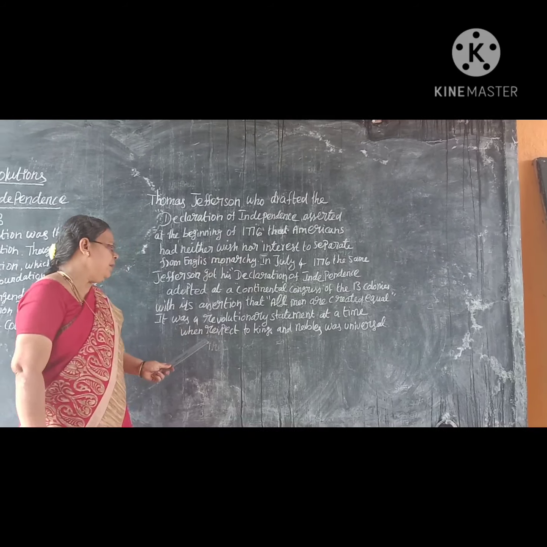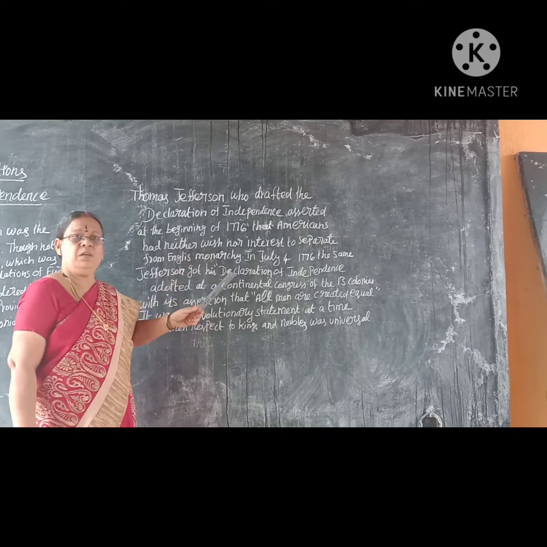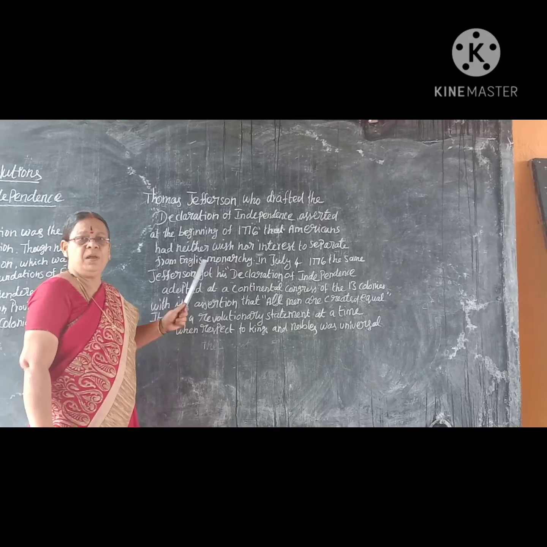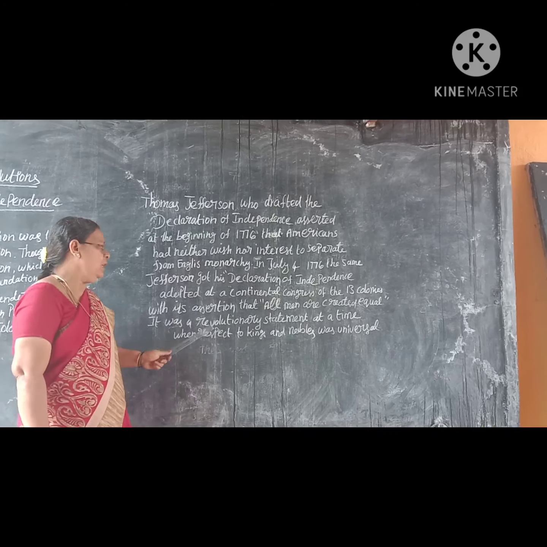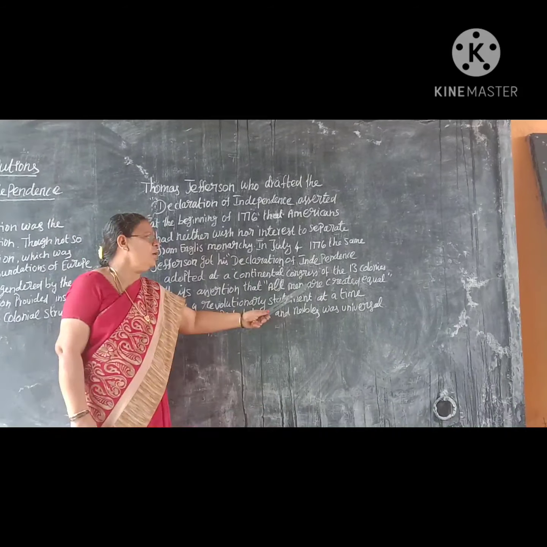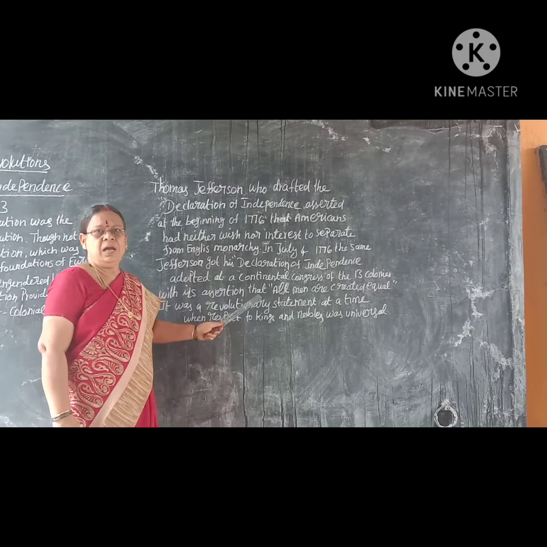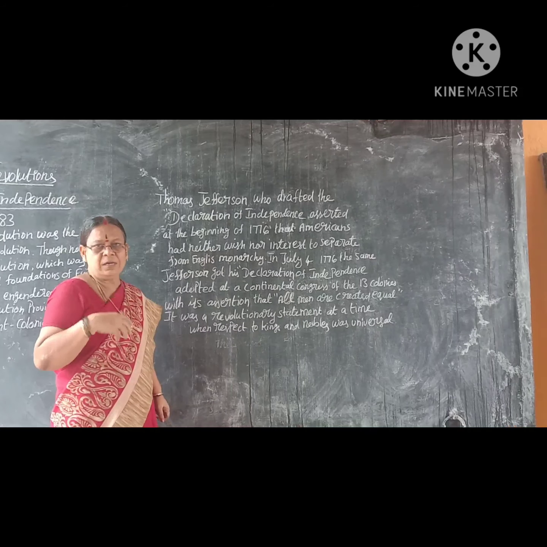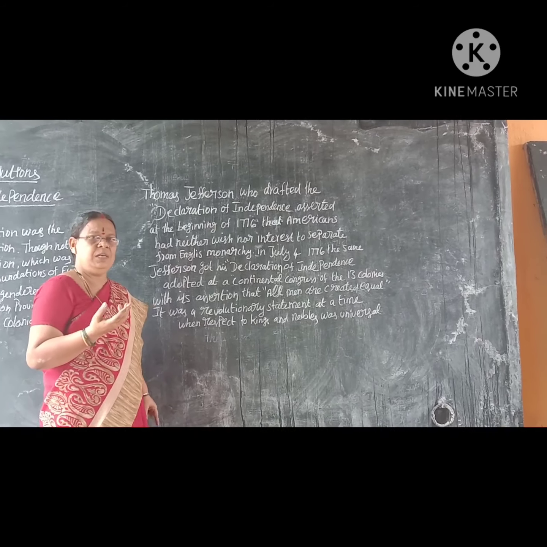At a time when respect to kings and nobles was universal, the people gave so much respect to the nobles and the kings. So at that time, when he gave that statement, "all men are created equal," it was a revolutionary statement. And now we will clearly see how the British tried to bring the colonies under their control and how America got independence.